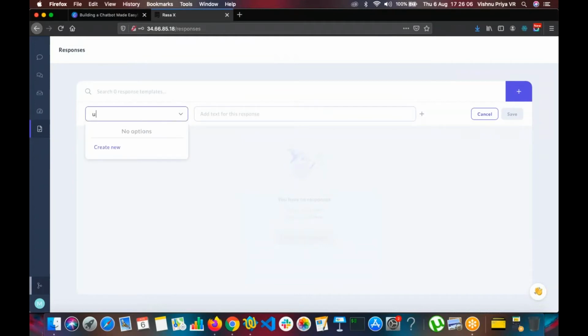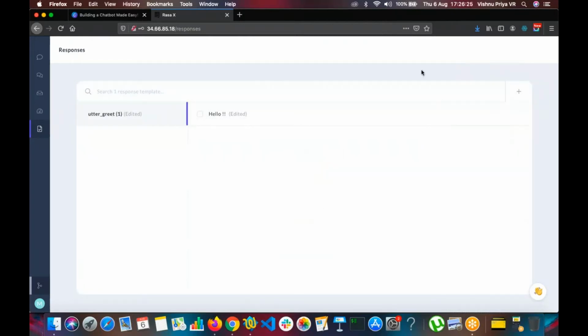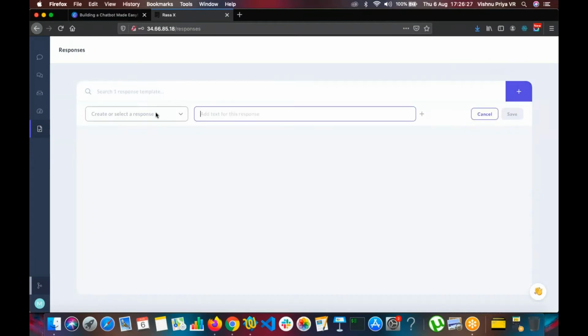So for greet, I'm going to create something called utter greet. This is just a naming convention, nothing to worry about. I'm sorry, we have to create new one, right? So we are creating utter greet. And then I'm saying hello with an exclamation. I'm saving it. Then I'm also creating one for premium due.